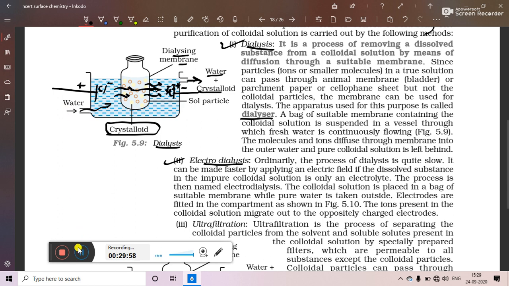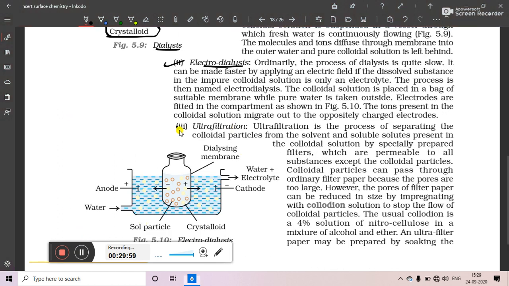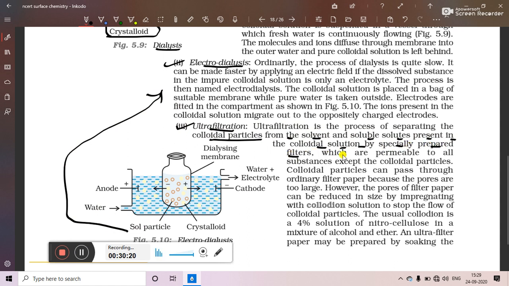Now let us see the third method. The third method is ultrafiltration. Here, figure 5.10 is nothing but the electrodialysis diagram. Now let us see ultrafiltration. Ultrafiltration is the process of separating the colloidal particles from the solvent and soluble solutes present in the colloidal solution by specially prepared filters which are permeable to all the substances except the colloidal particles.